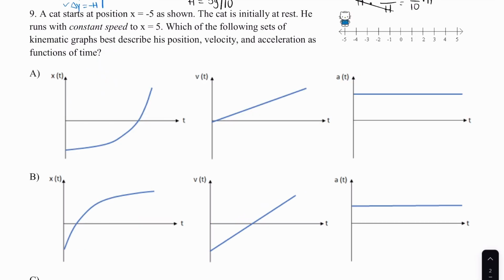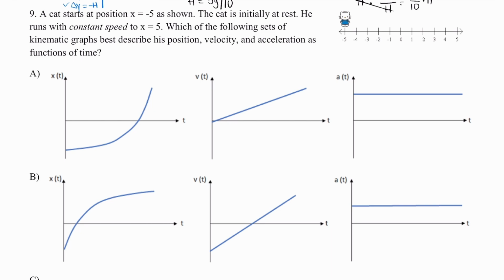Number 9 reads, a cat starts at position x equals -5 as shown. The cat is initially at rest. He runs with a constant speed to x equals +5. Which of the following sets of kinematic graphs best describe his position, velocity, and acceleration as functions of time?